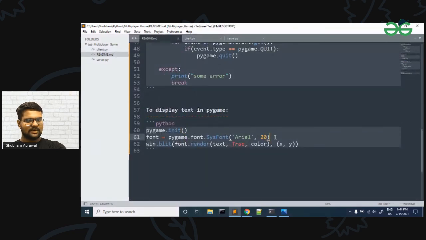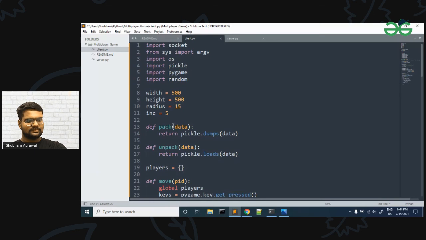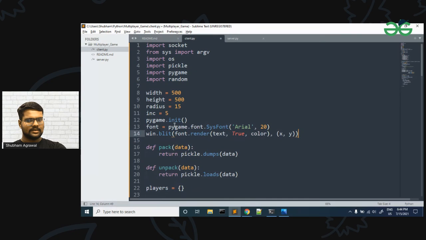Then we use win.blit to print the text. Let me copy it and paste it in client.py. First we do the pygame init and then the font.